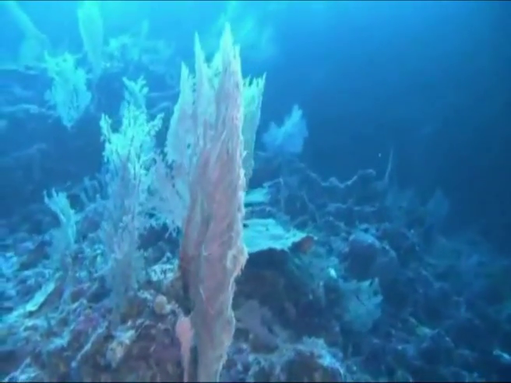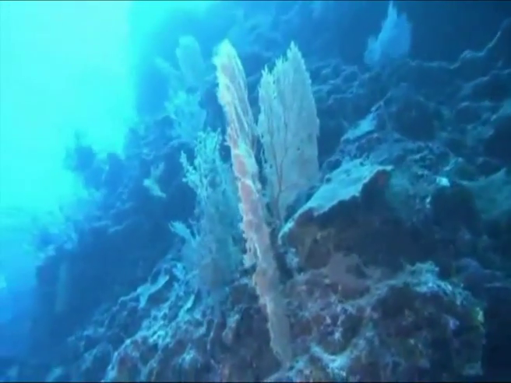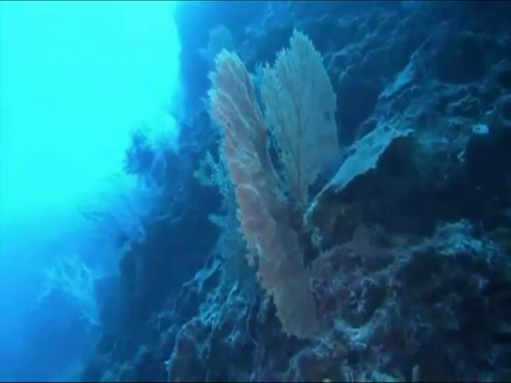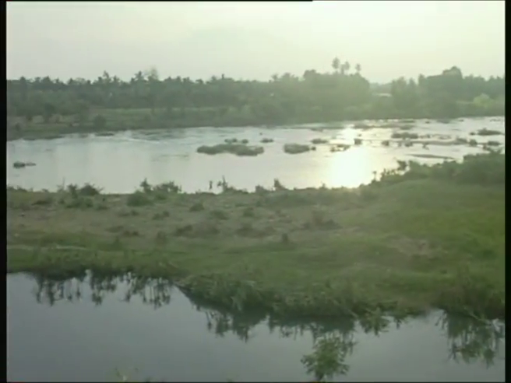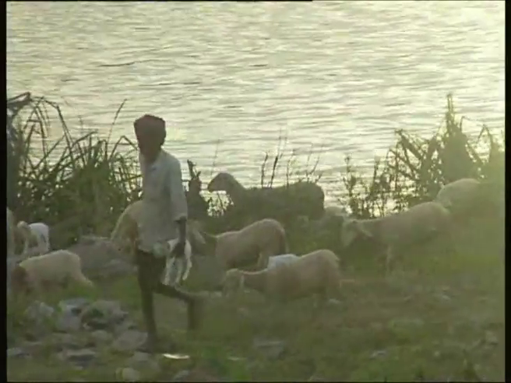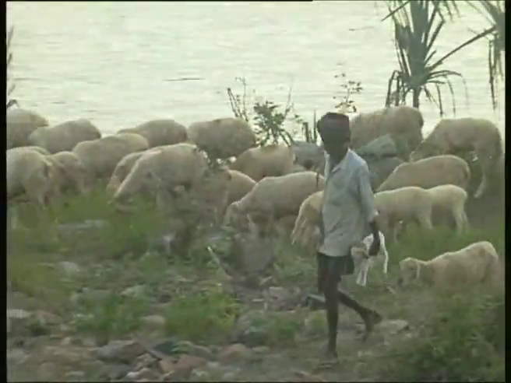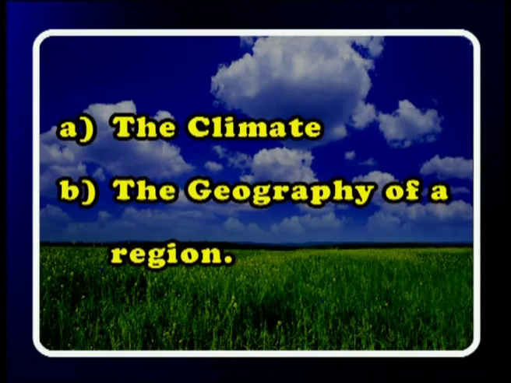By definition, a biome is a large geographical area of distinctive plant and animal groups which are adapted to that environment. All living things are closely related to their environment. Any change in one part of an environment, like an increase or decrease of a species of animal or plant, causes a ripple effect of change in the other parts of the environment. Two factors determine the type of biome of a region. They are the climate and the geography of a region.